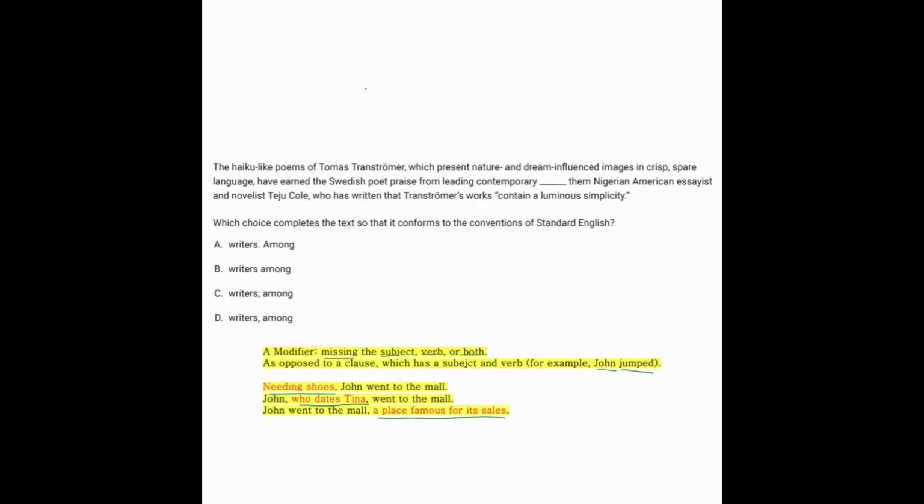So in this sentence, we're hearing that the images are presented in crisp, spare language, and those images have earned the poet praise from leading contemporary writers. Among them, Nigerian American essayist and novelist Teju Cole, who has written that Tranströmer's work contains a luminous simplicity.